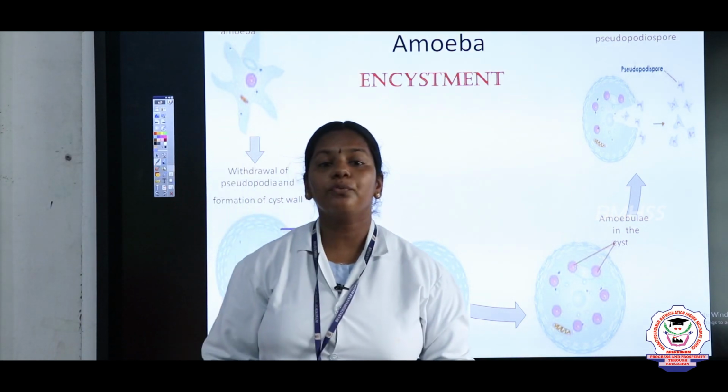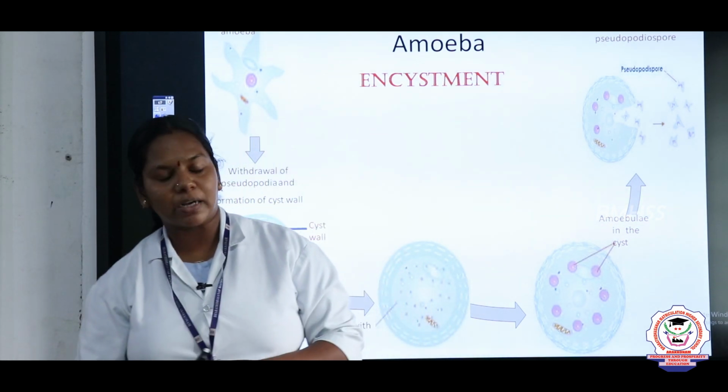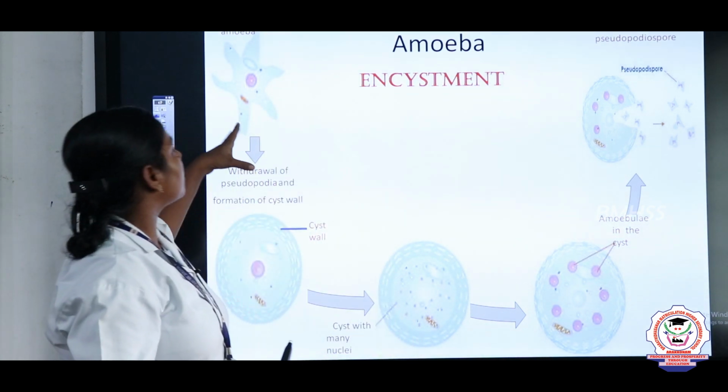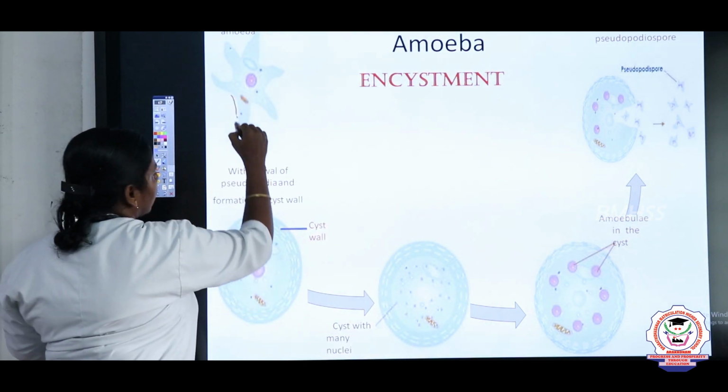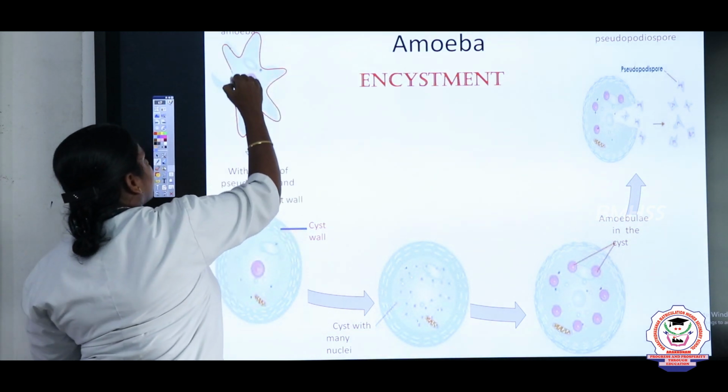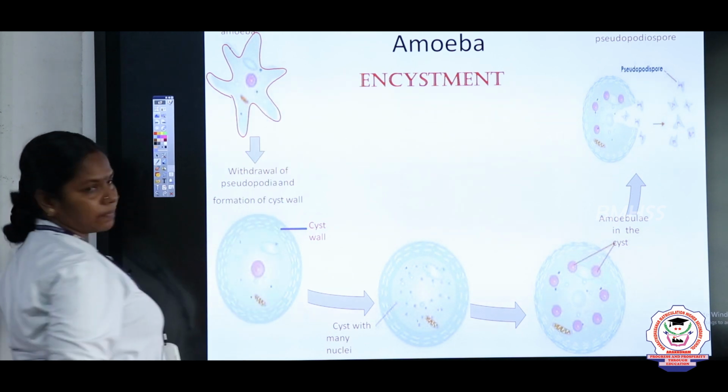Okay children, and now we are going to see another type of multiple fission, how it takes place in the amoeba. You see this, children, what is this? This is an amoeba. What is the shape of amoeba? Amoeba is irregular in shape, right.